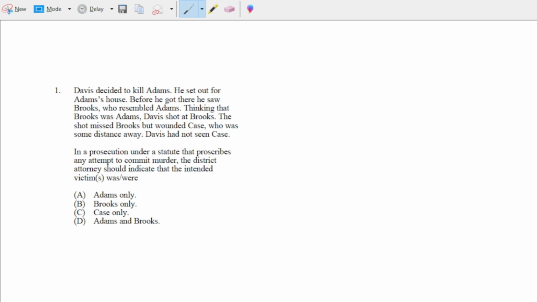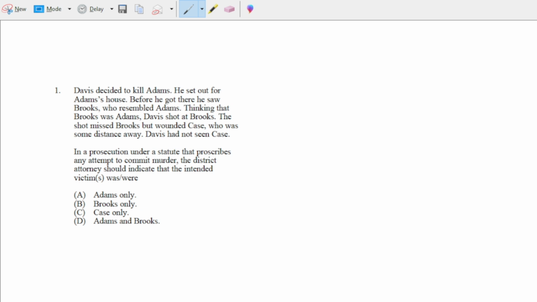So because we're not able to look at it through the guise of transferred intent, we have to look at it through just, did Davis have the specific intent required to kill, or required for attempt to apply? And in this case, the prosecution's going to say, okay, well, Davis saw Brooks, aimed the gun, shot the gun, fired the bullet. Davis intended to kill Brooks insofar as he saw this guy and he said, I'm going to kill this guy. Davis is going to say, well, I thought it was Adams. I didn't actually intend to kill Brooks.